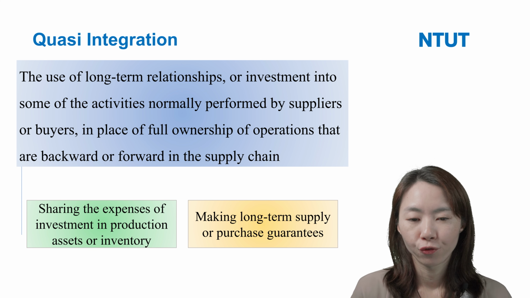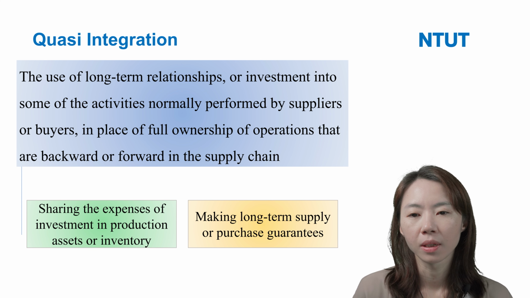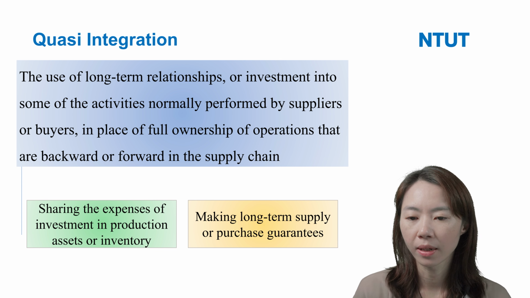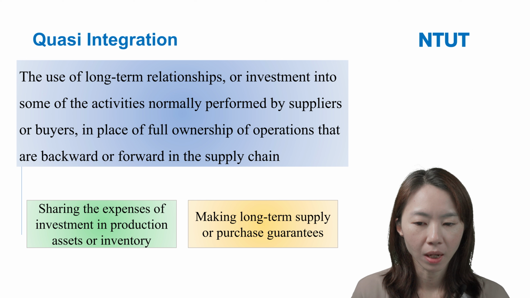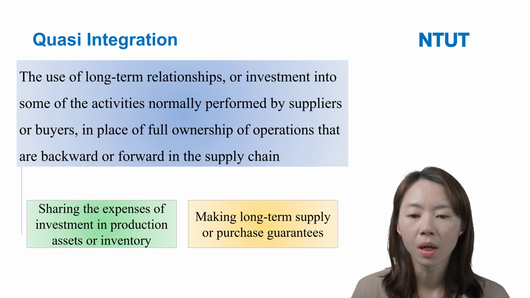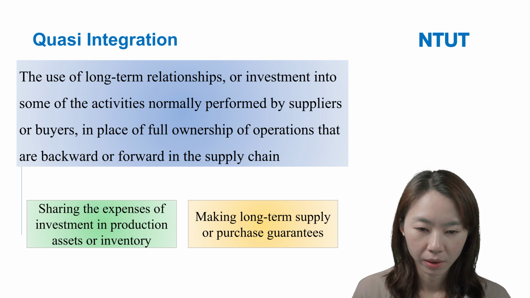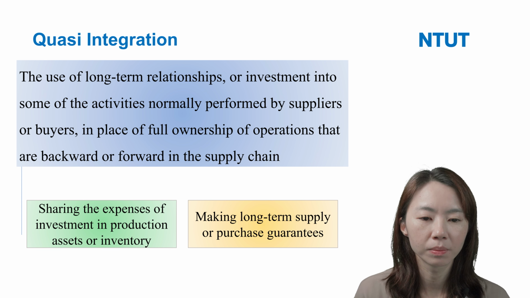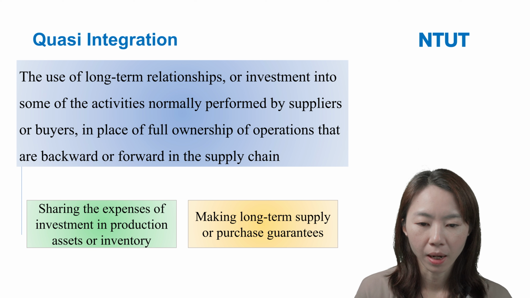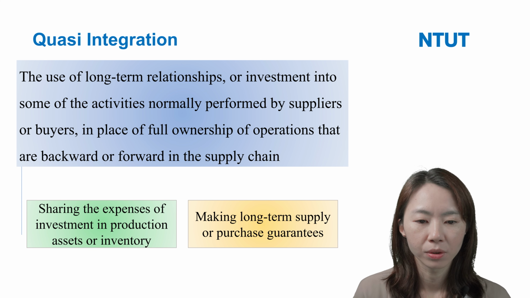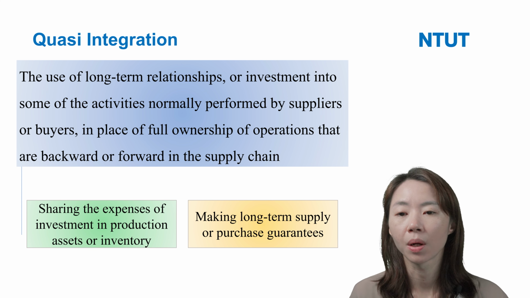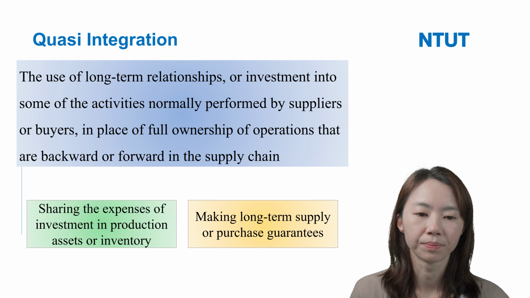For example, firms can share the expense of investment in production assets, or make long-term supply agreements with purchase guarantees. So this is quasi integration.